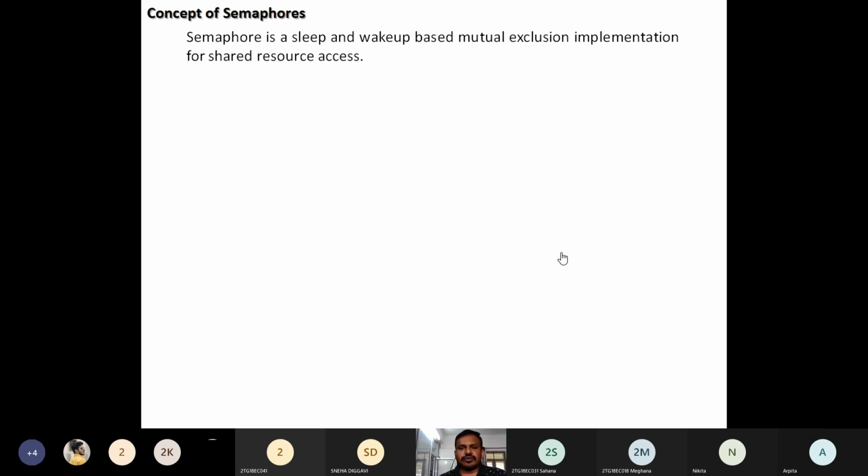After that, how is it going to come out of that sleep mode? Whatever the shared resource is shared between two processes, the one which made the other process sleep is going to generate an acknowledgement saying that yes, the task is completed, you can come out from that sleep mode, meaning wake up. So the wake up signal will be generated by the task completed process. This is one type of concept, which is the semaphores.